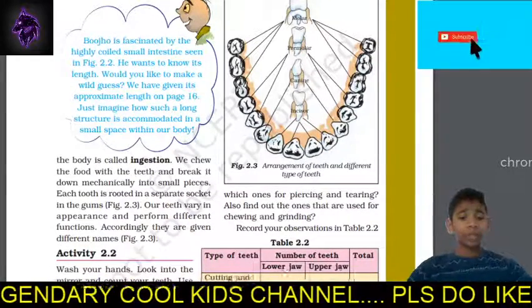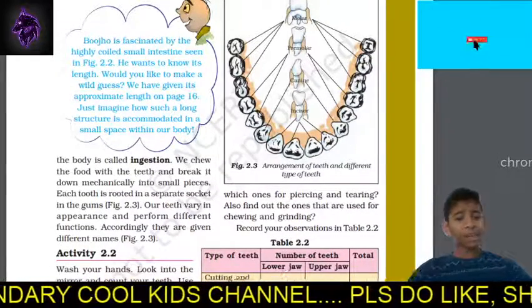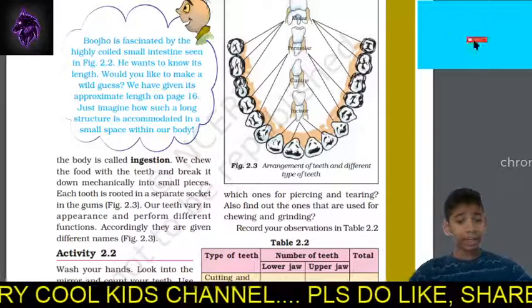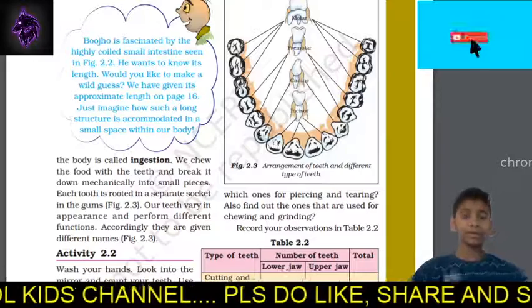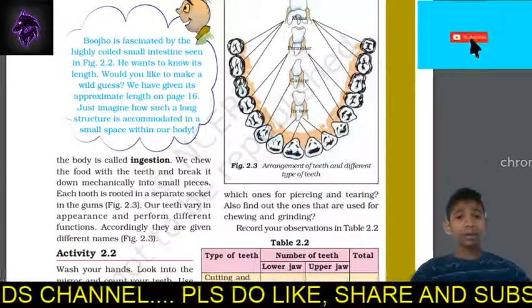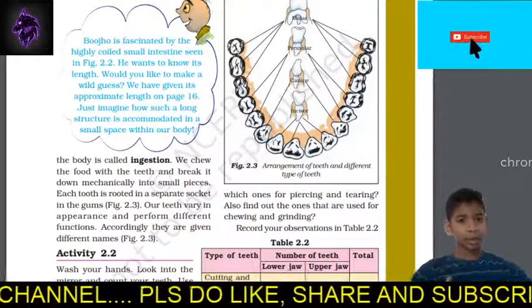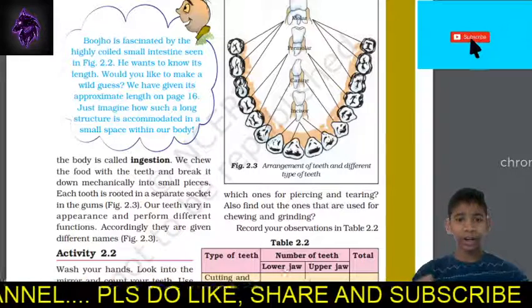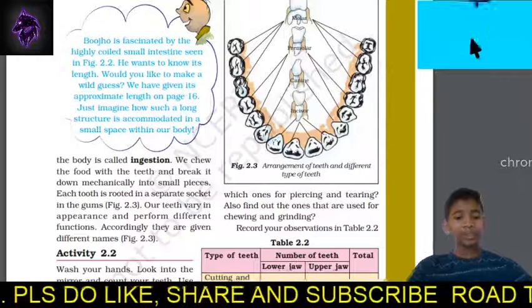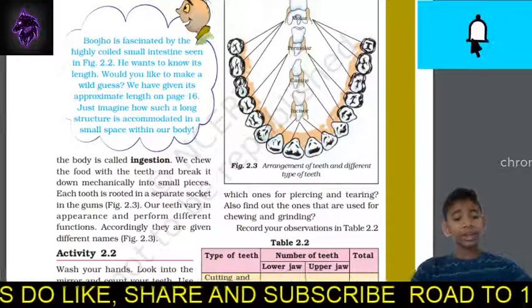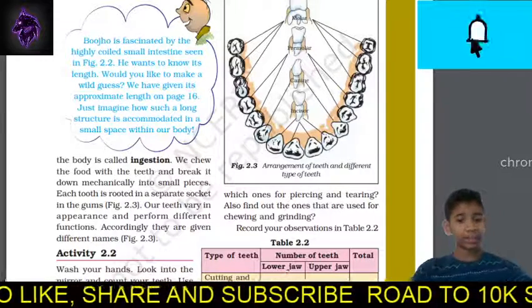Now, we chew the food with teeth and break it mechanically into small pieces. That is the main working concept of the teeth, right? The work of the teeth is to chew the food and make the complex food into a little simpler substance, right? Each tooth is rooted in a separate socket in the gums.